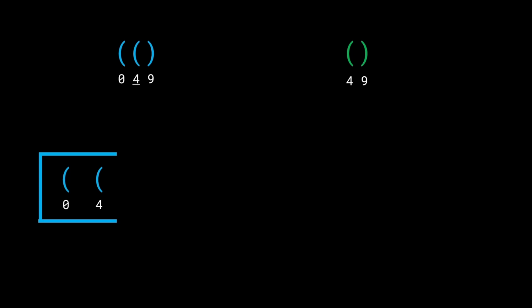Anyways, then we iterate further and we get a closing round bracket. Now, what does this mean? We have found a closing round bracket, which means that it is going to satisfy the opening round bracket. So this 9 is going to get satisfied with the 4. Both of them match together and we pop the element 4 out of the stack. This is the reason why you see 4 and 9 in the answer.